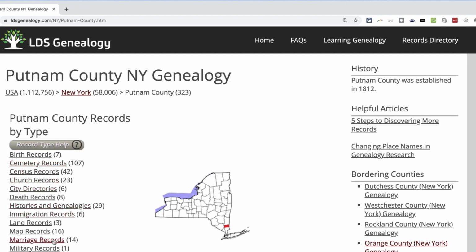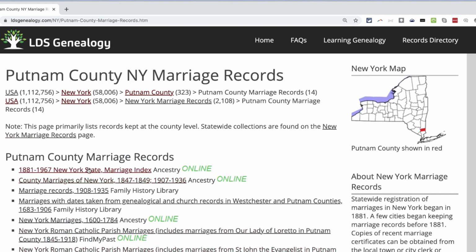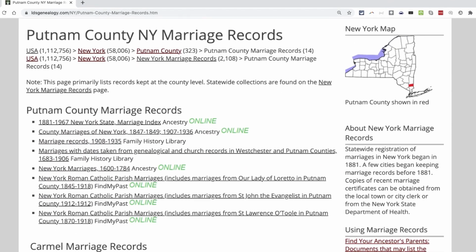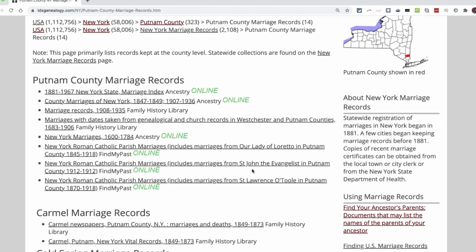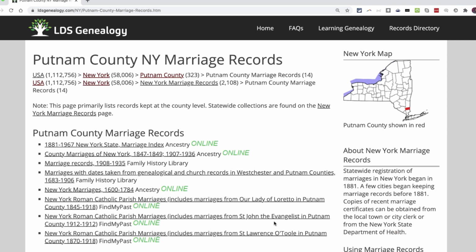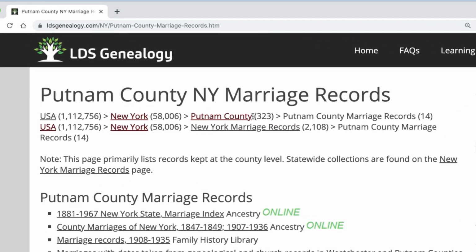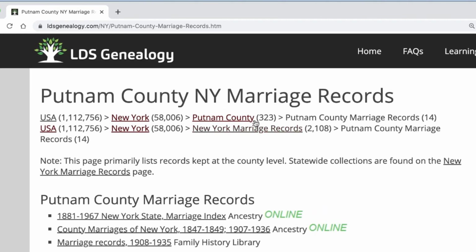For example, when I select marriage records in Putnam County, I get access to online marriage records, as well as some archival records that are not online. But notice that the articles at the right now have changed to give me guidance specific to the information that I'm looking at here. Now, as I explore ldsgenealogy.com, looking for my ancestor from New York, notice that the website tracks how I got to the page that I'm on.